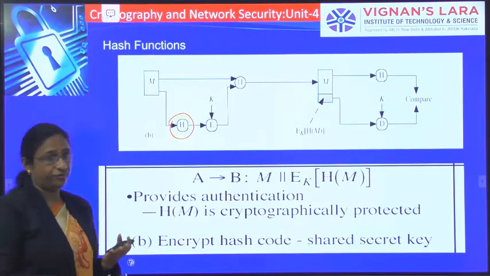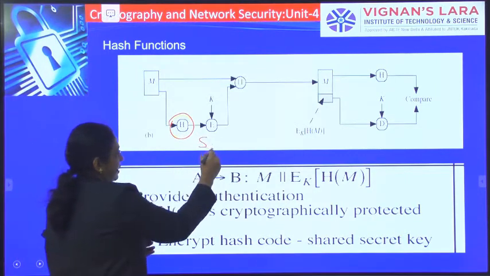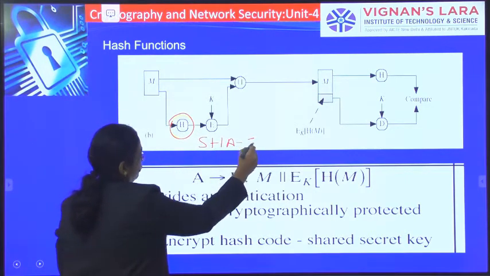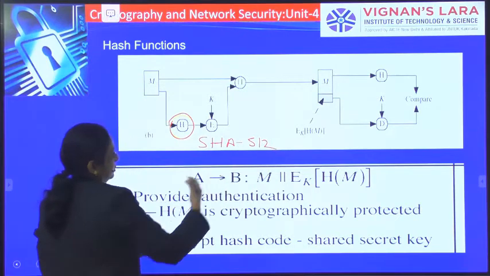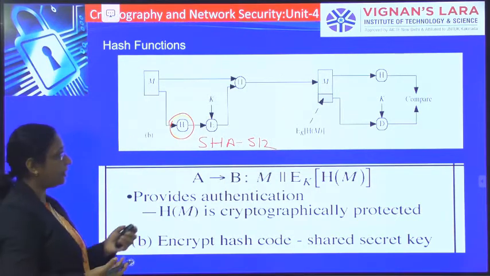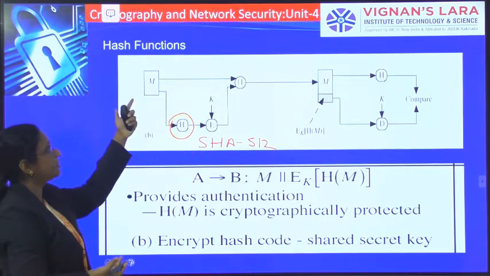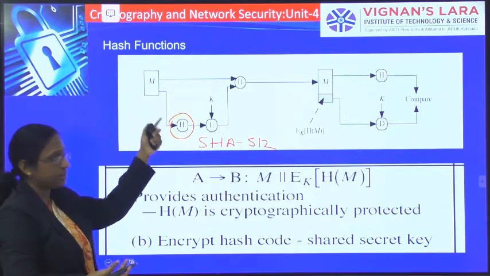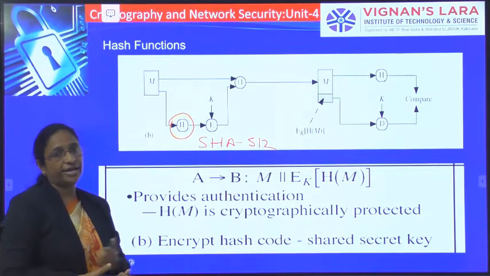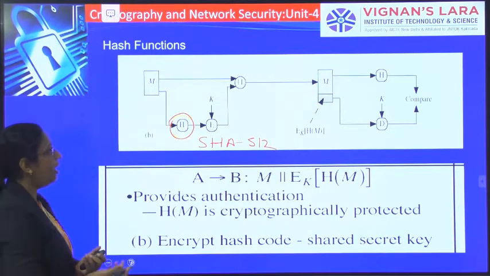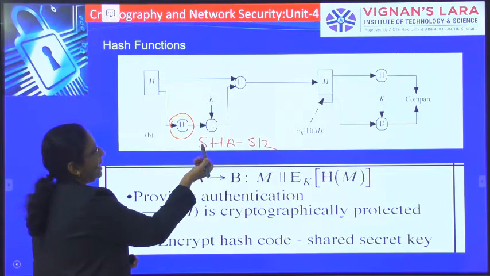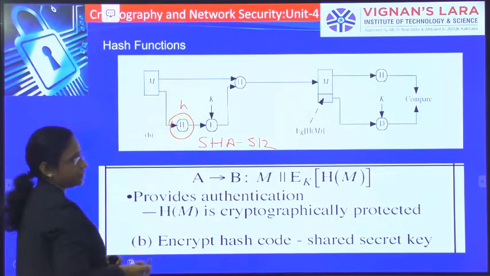Hash functions like SHA, secure hash algorithm 512, which is a commonly used algorithm for generating the hash value. Suppose the source is applying the SHA-512 hash function on the message M, he will be getting a hash value.